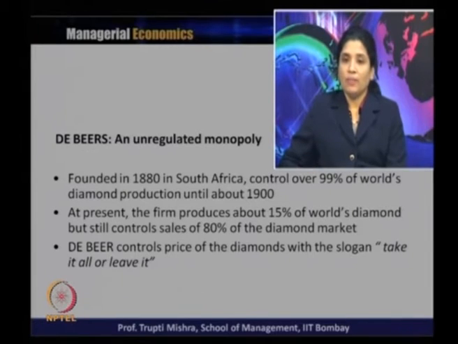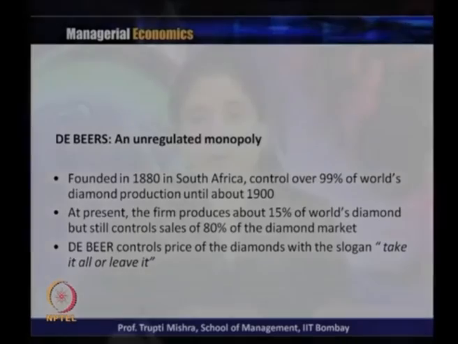De Beers controls the price of diamonds with a slogan, take it or leave it. They are following a price rigidity; they are not going to reduce the price in order to increase the quantity demanded. Their philosophy is that you take it or leave it. It is up to the buyer whether they are ready to buy at that particular price or not.